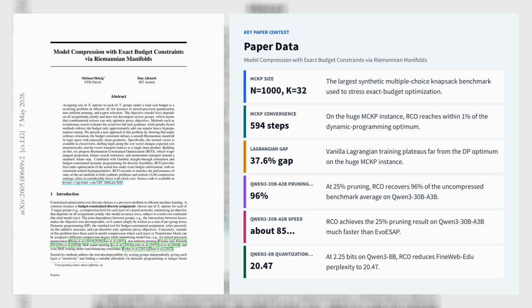On Qwen3 30B-A3B expert pruning, it recovers 96% of the uncompressed benchmark average at 25% pruning, versus 90% for EvoESAP in about 85 minutes versus 5.2 hours. And on Qwen3 8B mixed precision quantization, it cuts FineWeb-Edu perplexity to 20.47 at 2.25 bits, 4% better than EvoPress and about 10 times faster. The method also extends to MoE expert pruning and multi-bit quantization, showing that exact budget enforcement and first-order optimization can coexist in a single Riemannian framework.